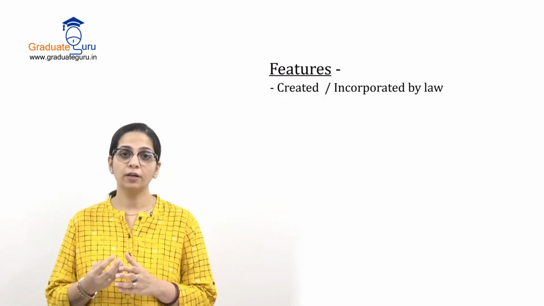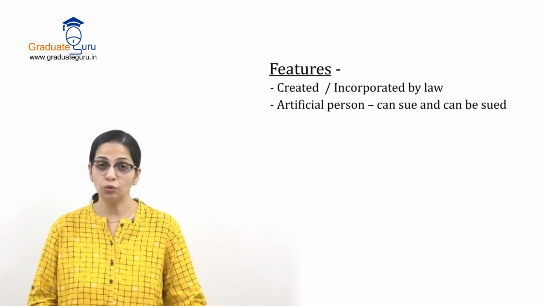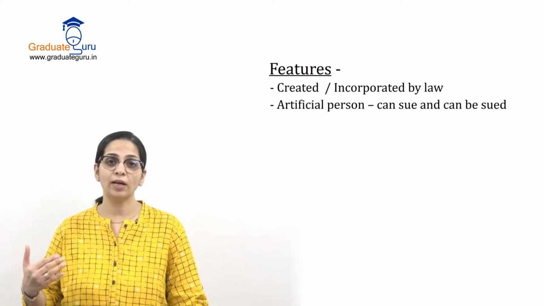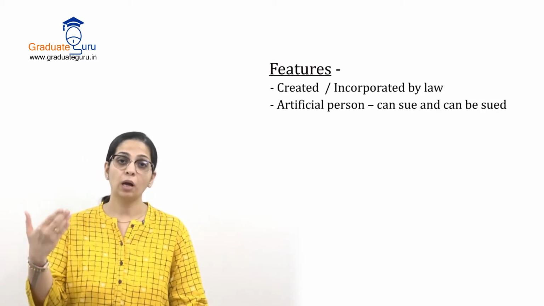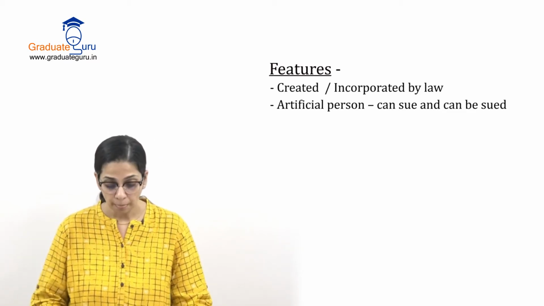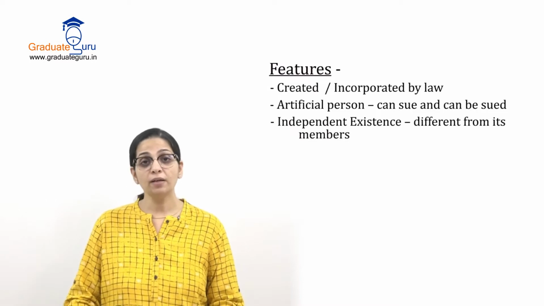They are not created by nature. They are created under the Companies Act. It is an artificial person, and as I explained, it can sue and can be sued. What does that mean? That means I can file a case against the company, the company can file a case against me or any other person.